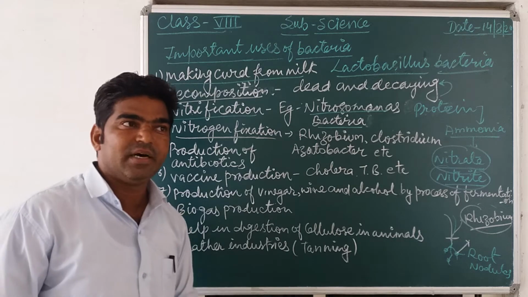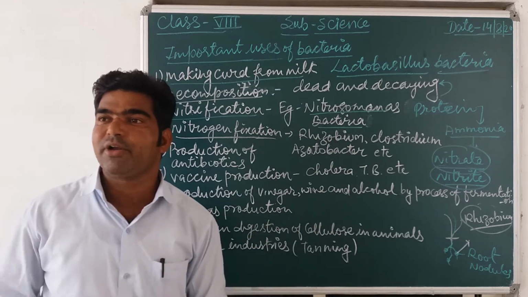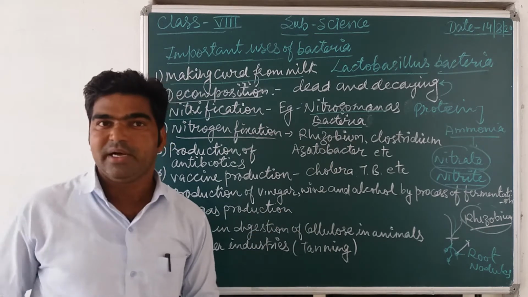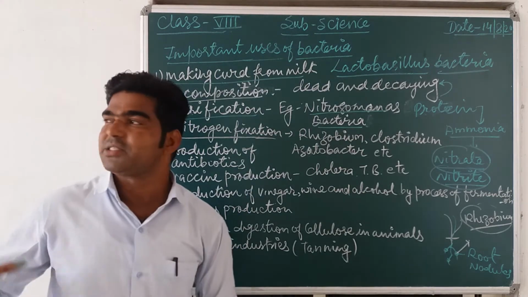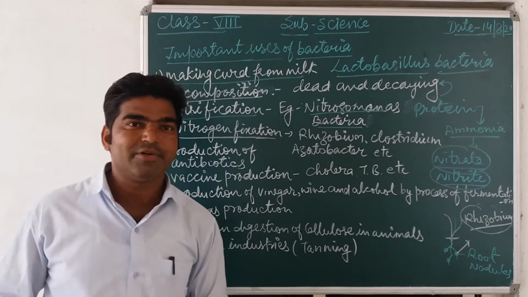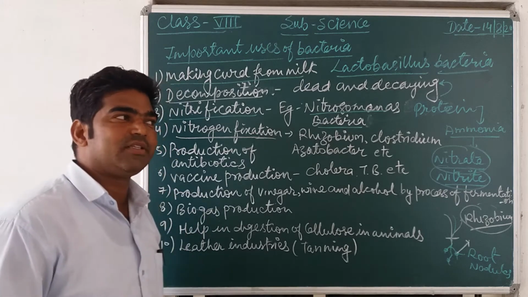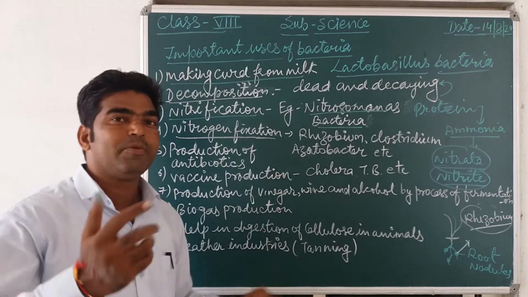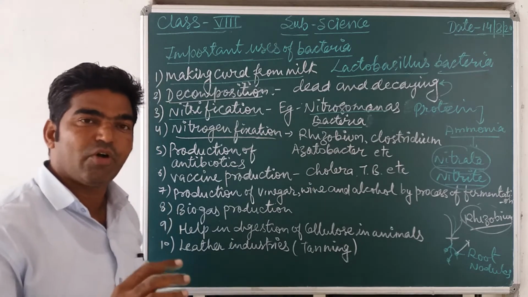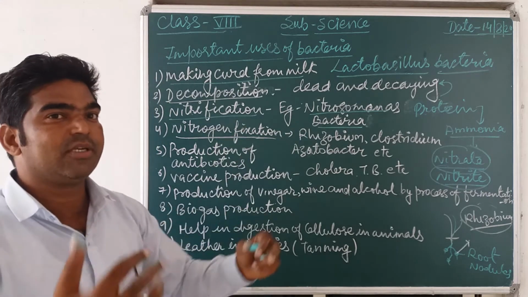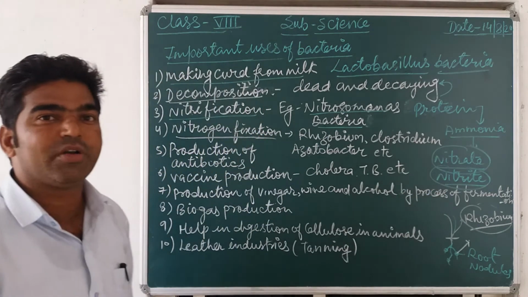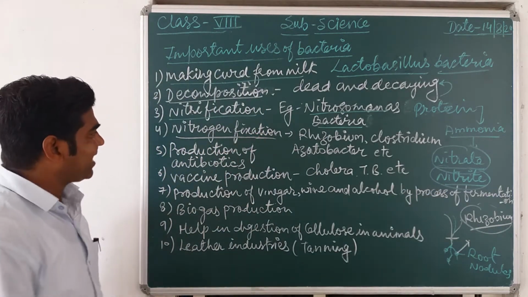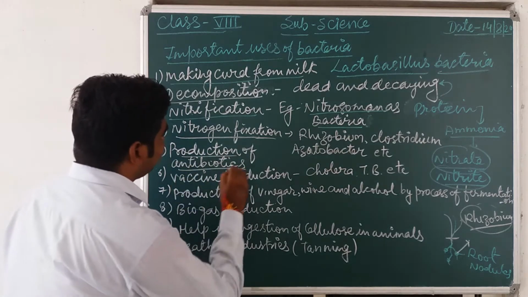By lightning, when there is heavy lightning or a spark, in the season when we can see sparks between the clouds. That high spark, high voltage and temperature, is also a natural process by which what? The atmospheric nitrogen changes into its compound and is then utilized by the plant. So it also increases what? Fertility of the soil.